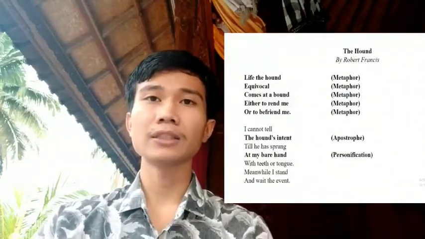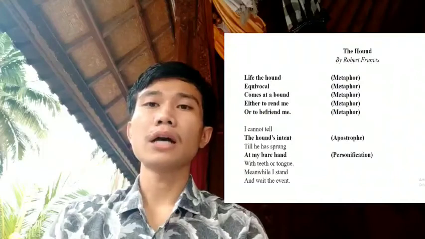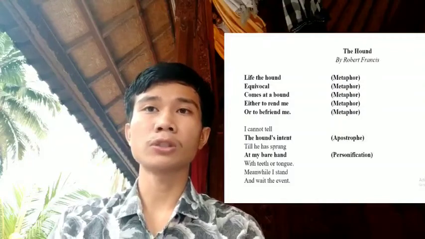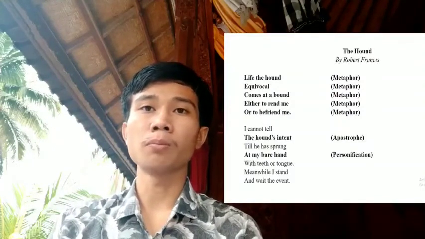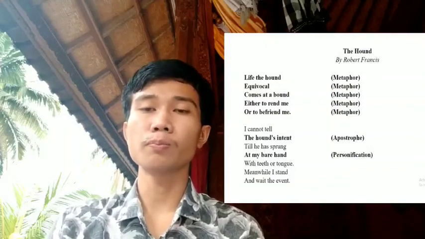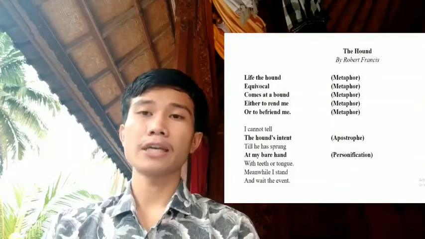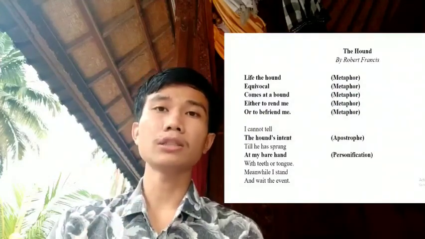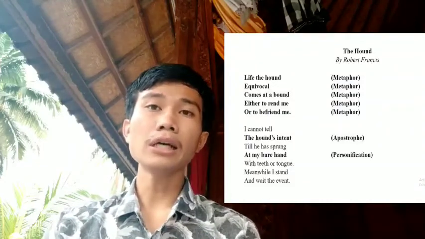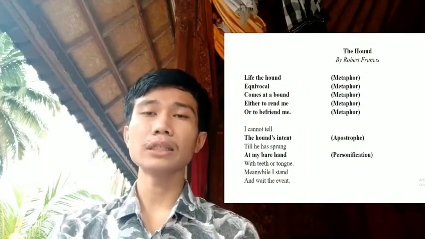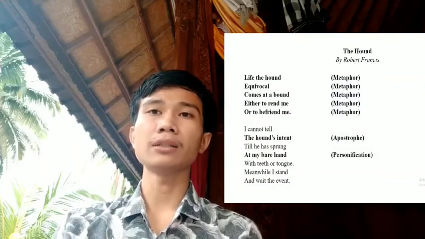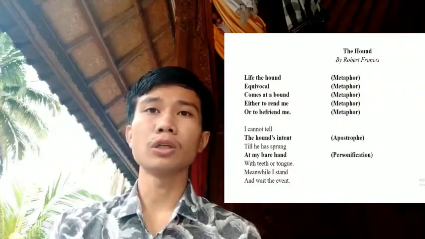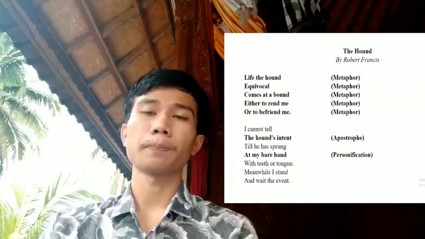Okay, for the next, the apostrophe. As we know, the punctuation mark is indicating ownership, and this punctuation mark is usually confused with the apostrophe. In this poem, there is an apostrophe on stanza 2, line 2, and the sound is "the hound's intent," which indicates that the intent belongs to the dog. I think there is only one apostrophe in this poem.